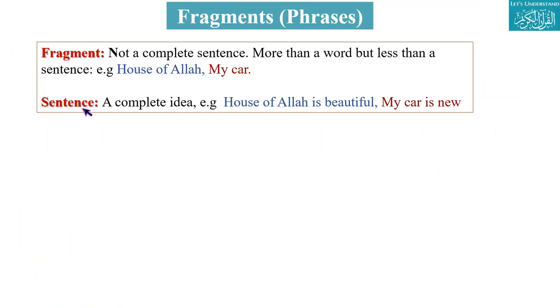Difference between fragment and sentence. A fragment is not a complete sentence; it is more than a word but less than a sentence. For example, in Arabic: Baitullahi, Sayyarati, Kitabi, Kitabuhum, Rasulullahi, Abdullahi. All these are fragments. Beautiful house, just beautiful house, that is also a fragment.